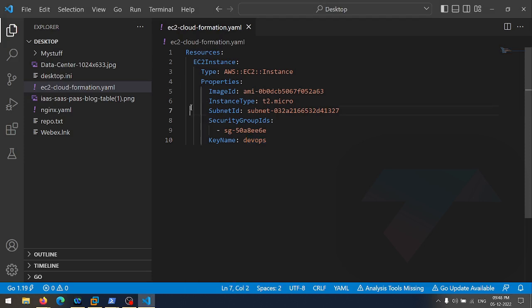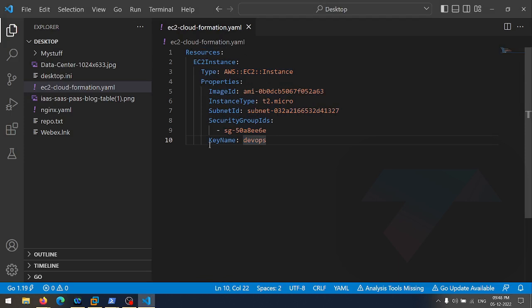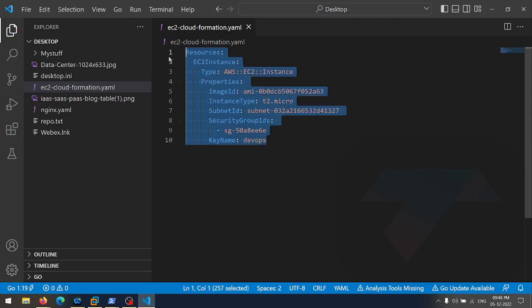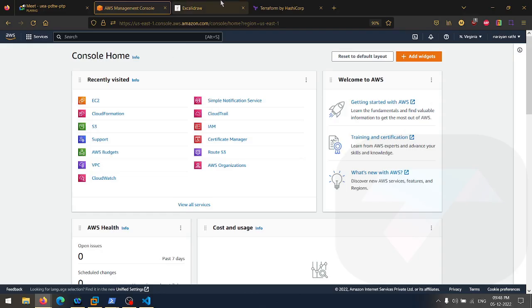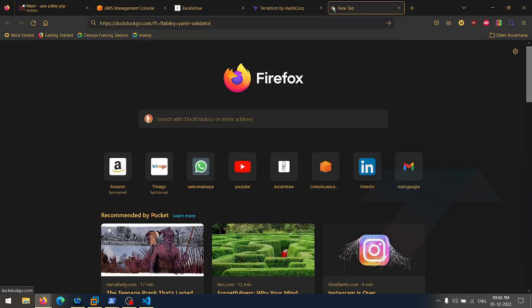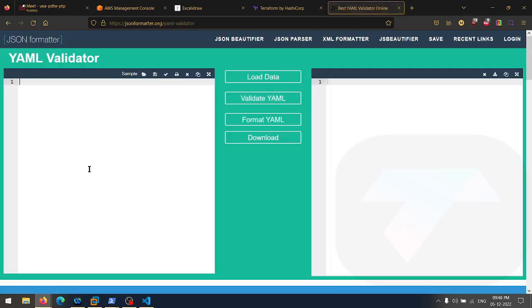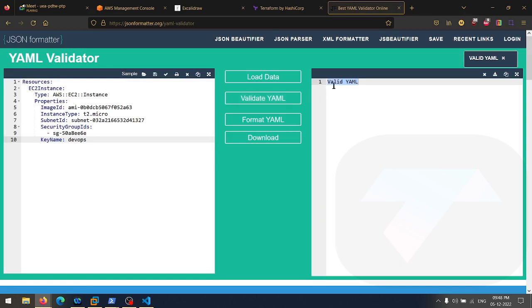Now let's talk about the YAML mode. Remember that in YAML, spaces are the most important thing. If you just did this, the whole YAML is incorrect. You cannot apply this in CloudFormation. So to validate your YAML, copy your YAML code, and there is a site called YAML validator. Just search for that, open the YAML validator, paste your data here. Now it says valid YAML.